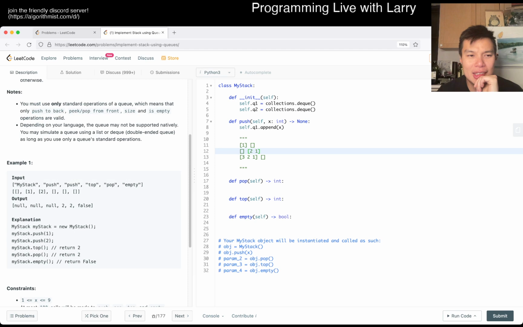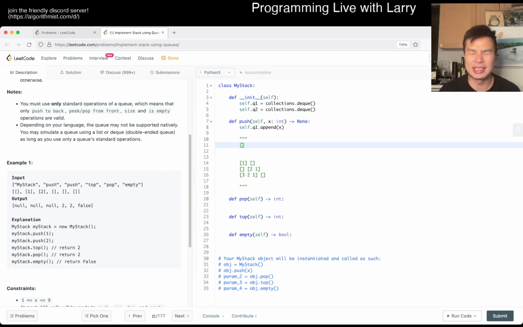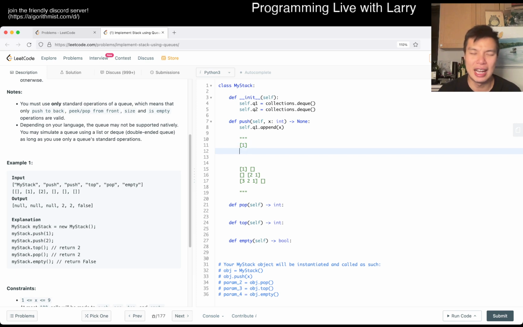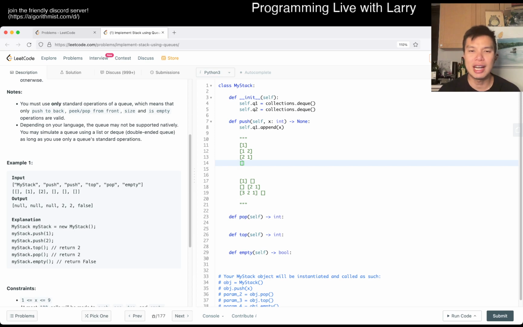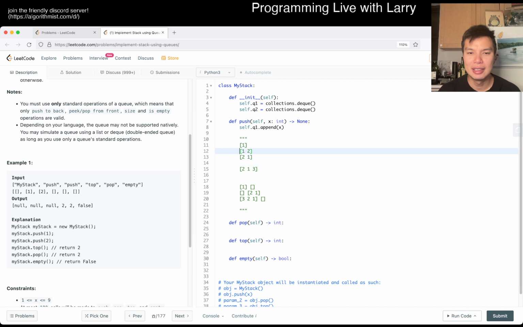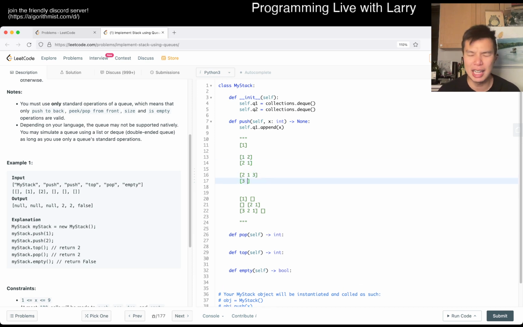Doing it with one queue is interesting, isn't it? Well, doing it with one queue, if you can do O of n, is the same, in that you don't need this. On insert, let's say you have 1, and now you add a 2. You put this in as 1, 2, and then you just keep rotating the array essentially until it's 2, 1. Then you add 3 to the end, and you keep rotating, so now it's 3, 2, 1, right? So that's not that bad, using one queue.